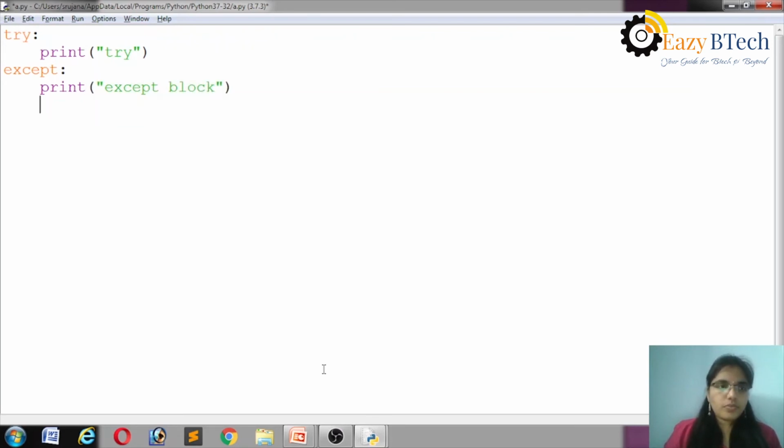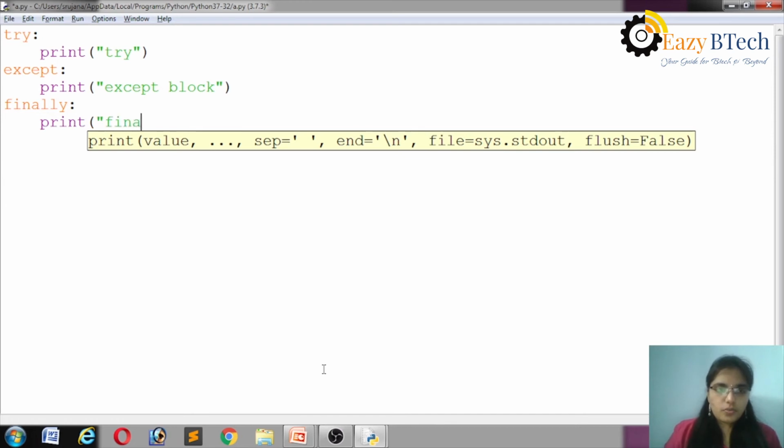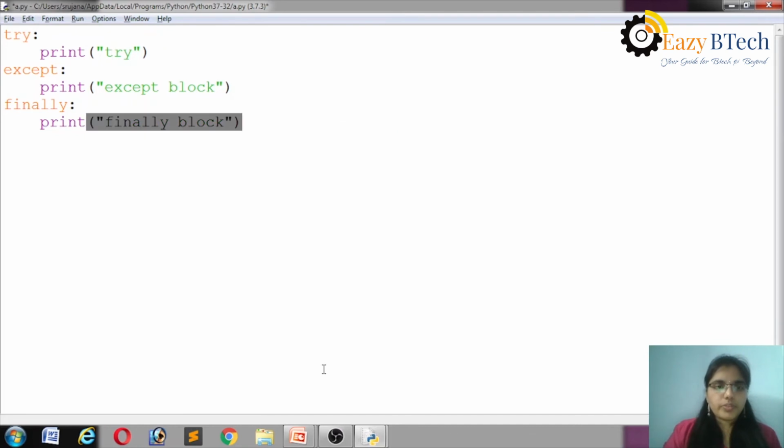Except block. Finally, print finally block. There is no exception in try block. Try block is executed, so the except block is not executed. Why? Because there is no exception in try block. Then automatically the finally block is executed.